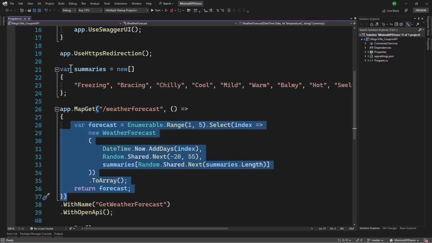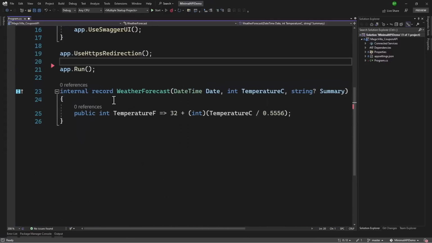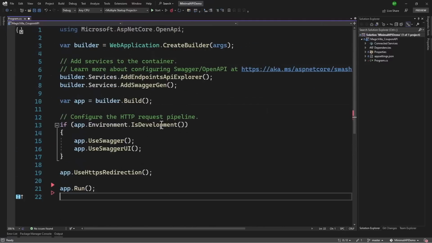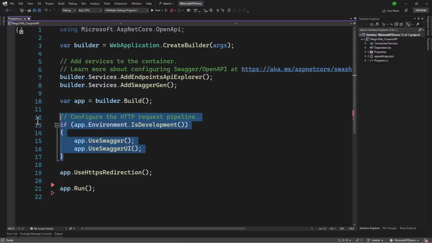But in order to get started, let me remove all the code that is added here for the endpoint. We want to start clean here. So perfect. Now our Program.cs only has the Swagger endpoints here. Pipeline also has the Swagger UI, HTTPS redirect, and that's it. No controllers, no authorization.